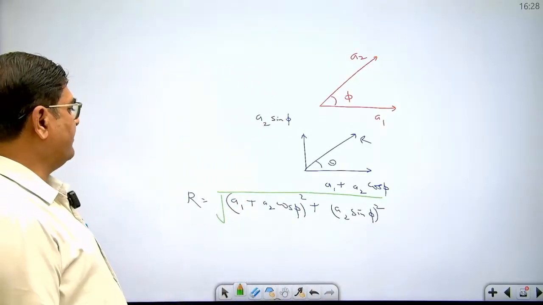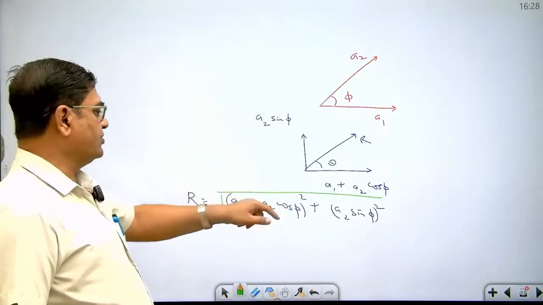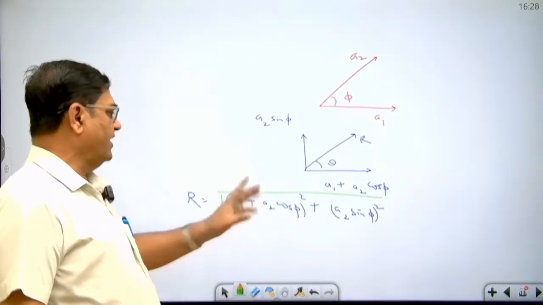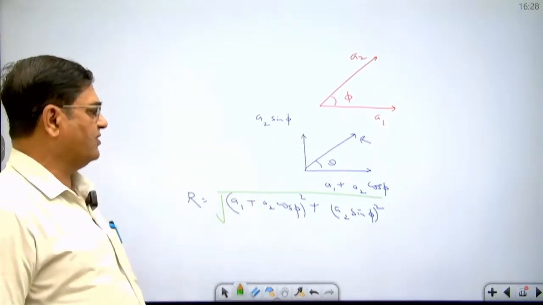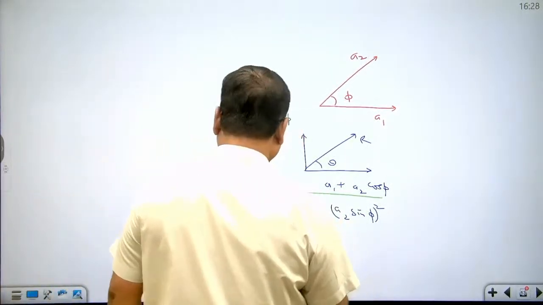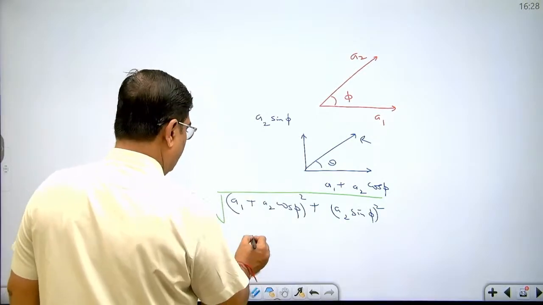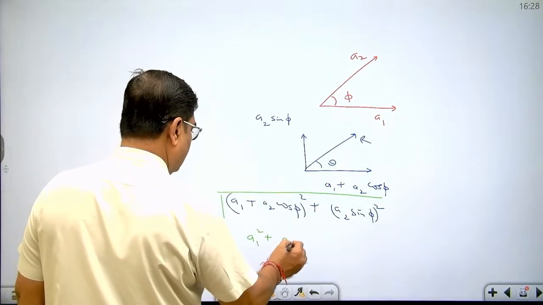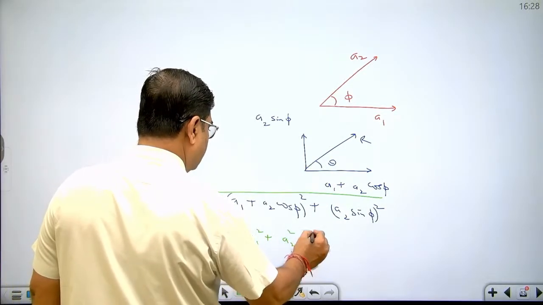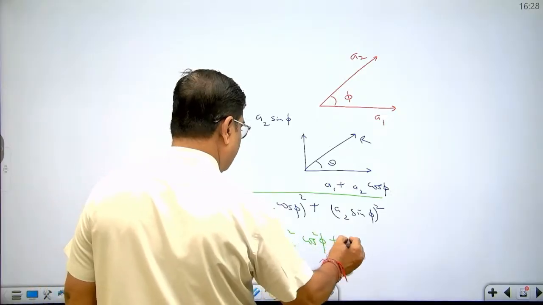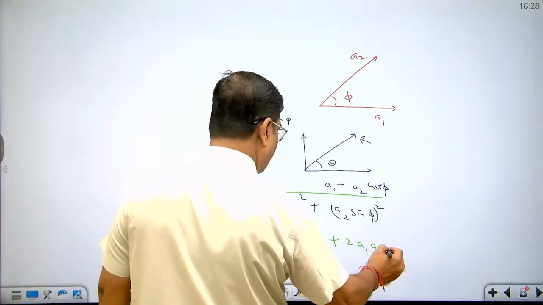When we solve this equation, we will get a1 square plus a2 square cos square phi plus 2 a1 a2 cos phi plus a2 square sin square phi.